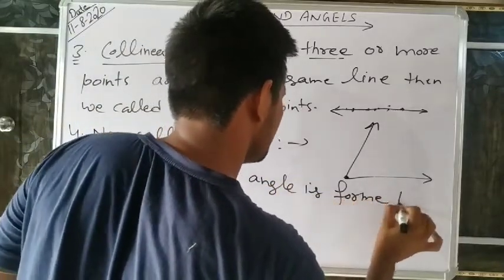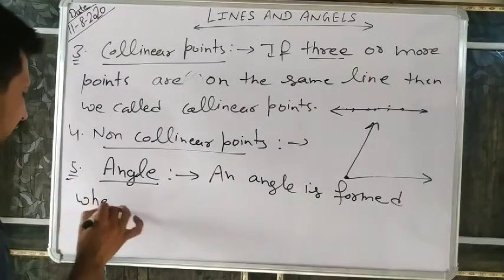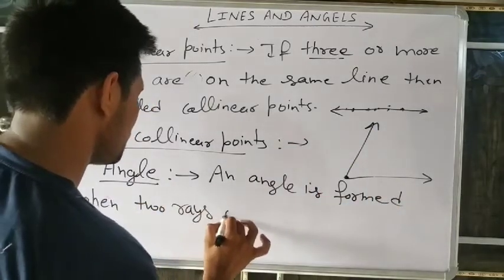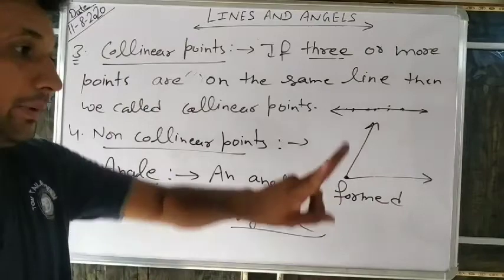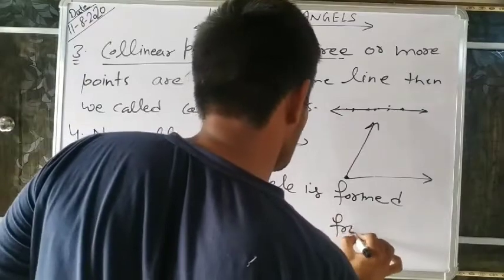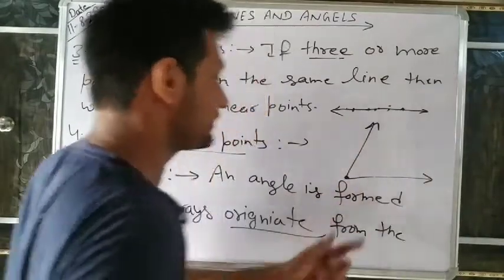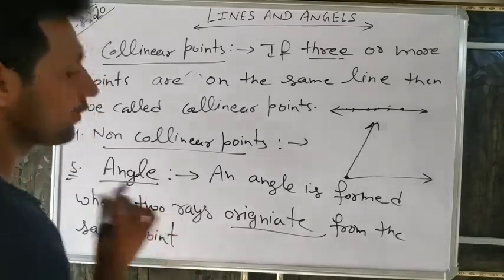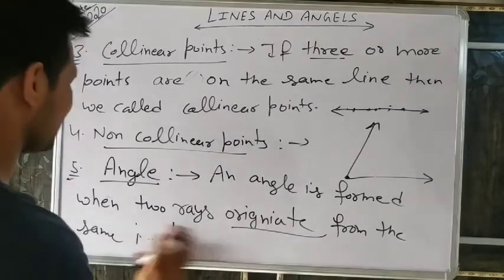So write, an angle is formed when two rays originate from the same point, meaning they meet at the same end point.